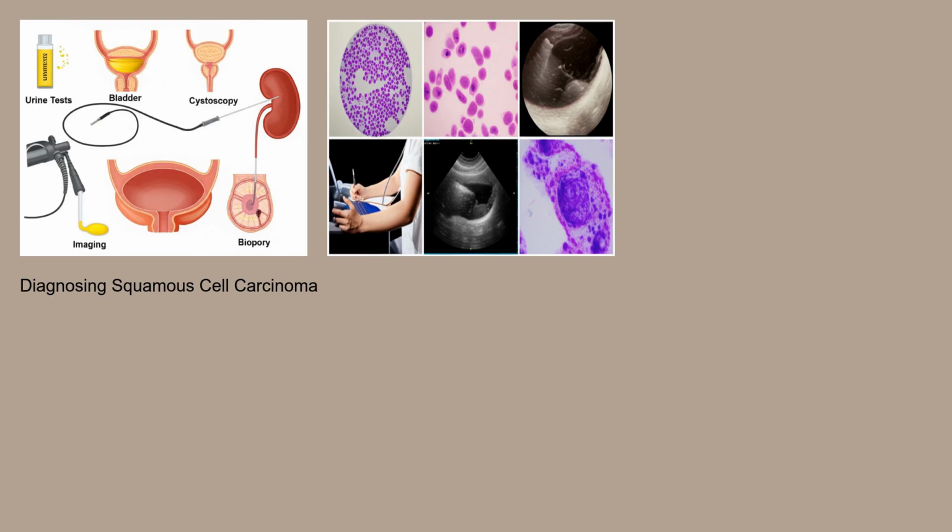Diagnosing squamous cell carcinoma involves a comprehensive evaluation. This typically begins with a thorough medical history and physical examination, followed by urine tests to detect blood or abnormal cells. A cystoscopy, where a thin, flexible tube with a camera is inserted into the bladder, allows the doctor to visually inspect the bladder lining for abnormalities. Imaging tests like CT scans, MRI, or intravenous pyelograms (IVP) help determine the extent of the cancer and whether it has spread. A biopsy, where a small tissue sample is taken from any suspicious areas, is crucial for confirming the diagnosis and determining the type and grade of the cancer. The grade indicates how aggressive the cancer cells are.